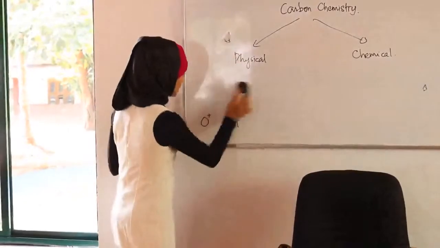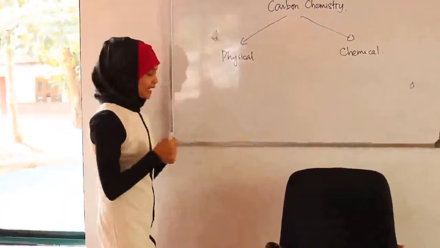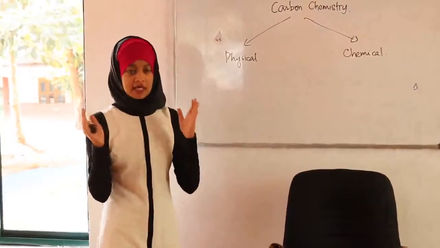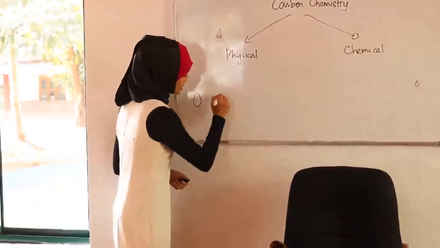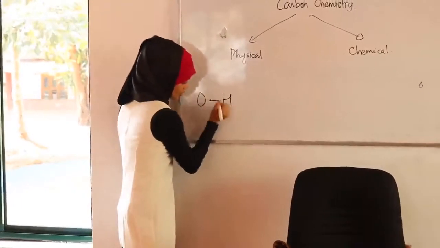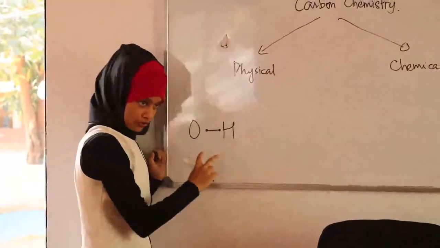So in a covalent bond, you cannot find anything that is completely positive or completely negative because electrons are not being exchanged. So here what actually happens is when you have an OH bond, one electron from oxygen and one electron from hydrogen is being used by both.